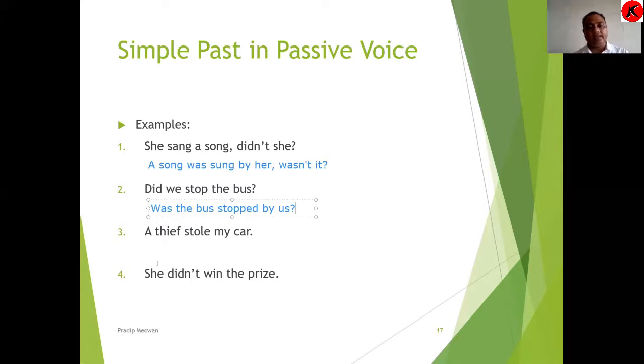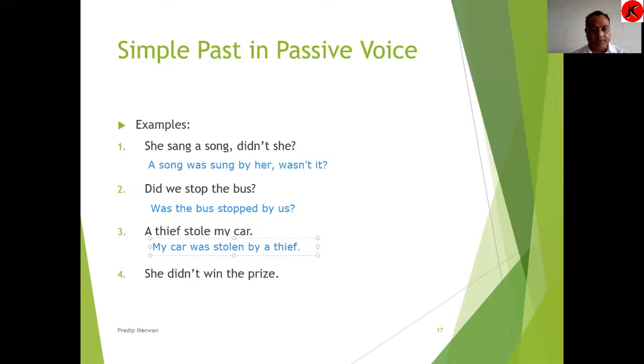Now here, let us solve the third example. A thief stole my car. It is an assertive sentence. A thief is the subject. Stole is a verb in simple past tense, the second form of the verb steal, stole, stolen. So here the second form, V2, is used. My car is the object. So here, my car was stolen by a thief. My car was stolen by a thief.